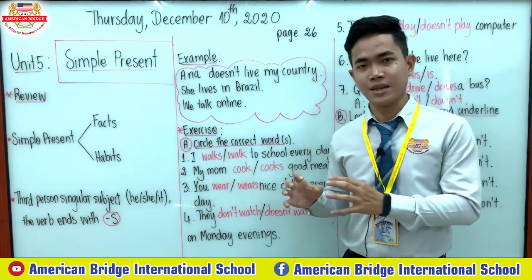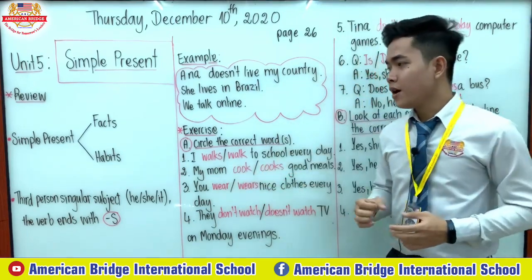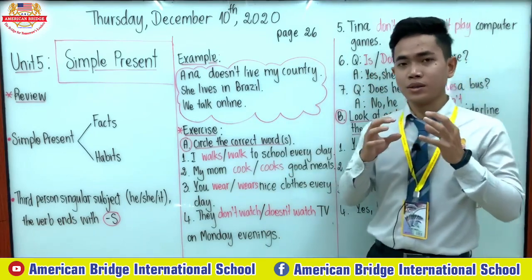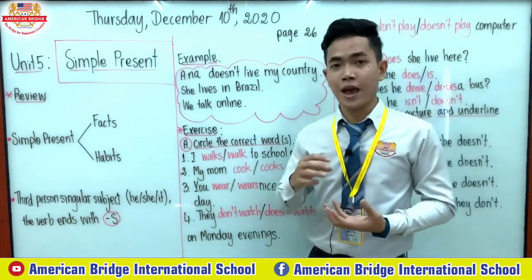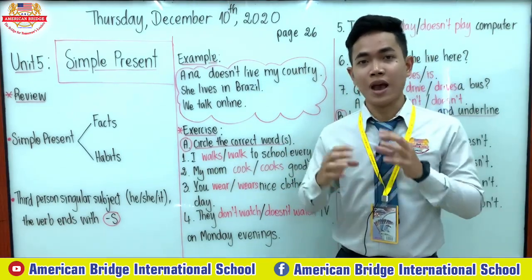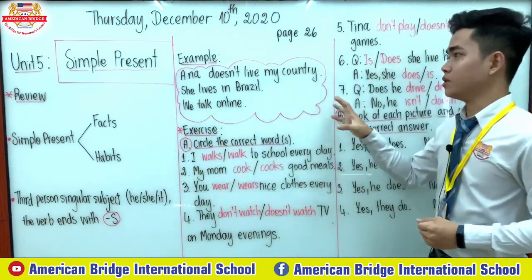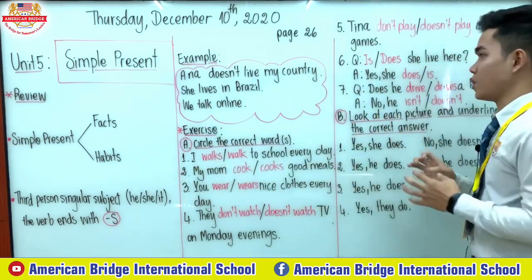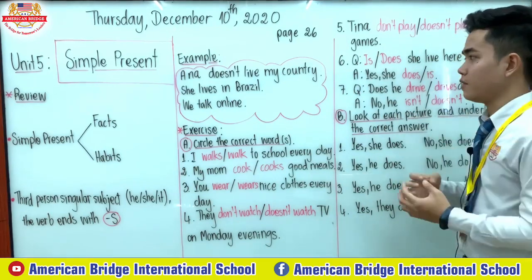This is quite easy: we use it to talk about facts and your habits. One more really important thing: when you use it with a third person singular subject, like he, she, or it, you must add s. You have to add s, right? Here is the example. Let's see the example in our story together. Anna doesn't live in my country. Anna doesn't live in my country.